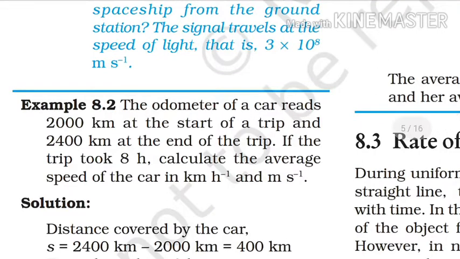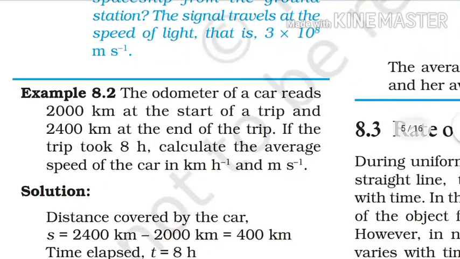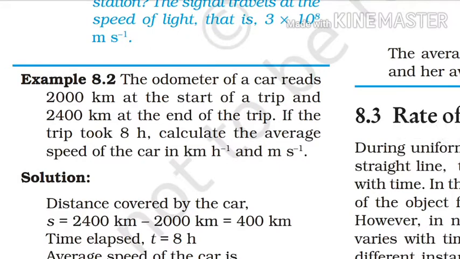The initial reading is 2000 kilometers and the final reading is 2400 kilometers. So the distance traveled by the automobile will be 400 kilometers, and to travel this distance the car takes 8 hours. In 8 hours the car goes 400 kilometers. So how much distance is traveled by the car in 1 hour? This will be 400 divided by 8, that is 50 kilometers. So the car goes 50 kilometers in 1 hour, so the speed of the car will be 50 kilometers per hour.